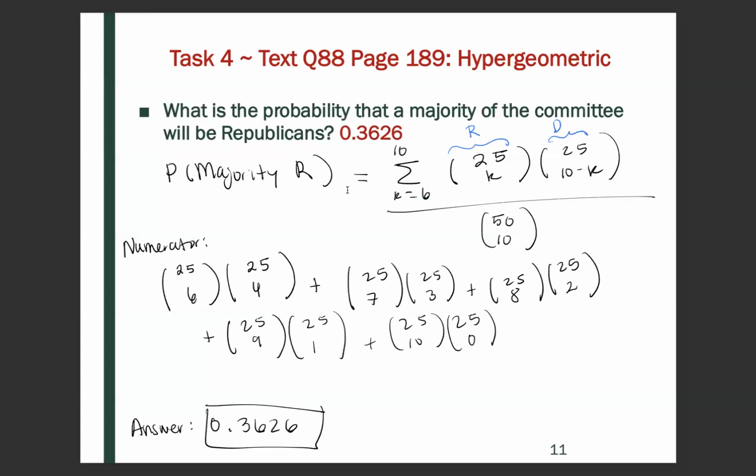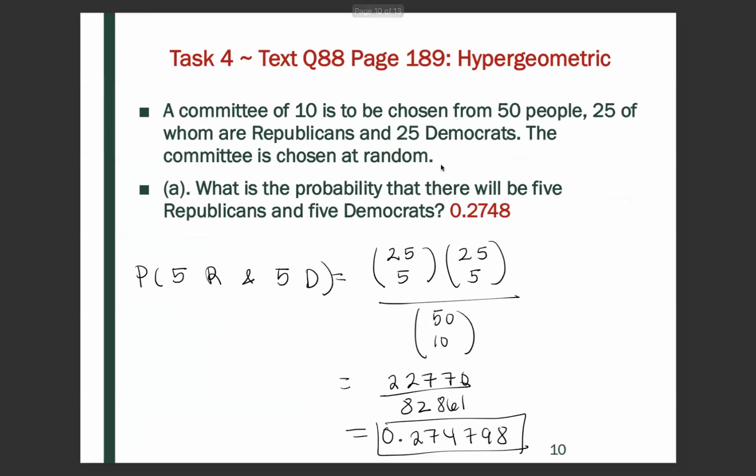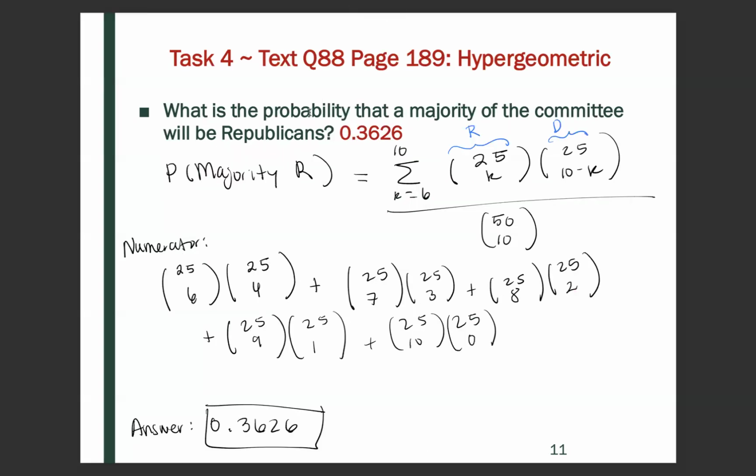What is the probability that a majority of the committee will be Republicans? Let's recall that the committee is going to be made up of 10 people. So if we have a majority of Republicans, that means we're going to have either 6 Republicans, 7, 8, 9, or 10 Republicans. So we need to add up these possibilities in the numerator and then divide it by the total number of people choose 10.